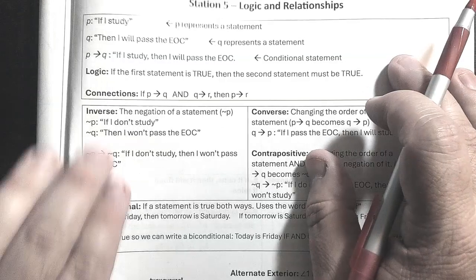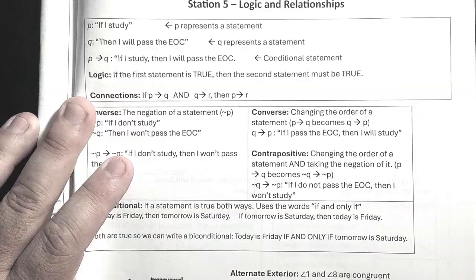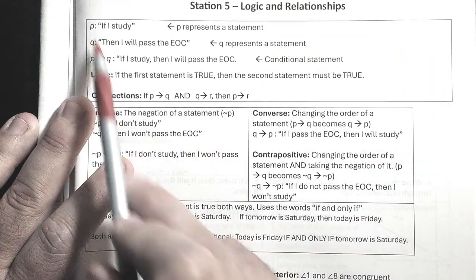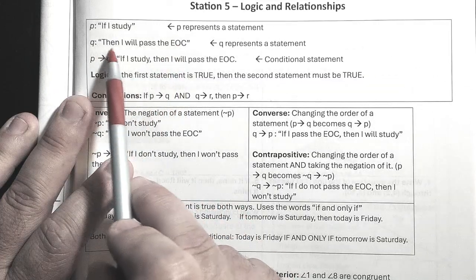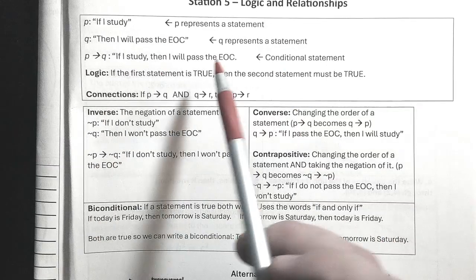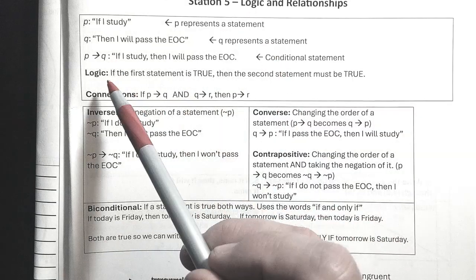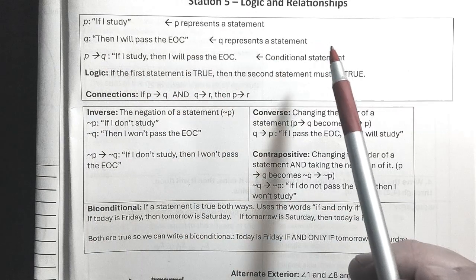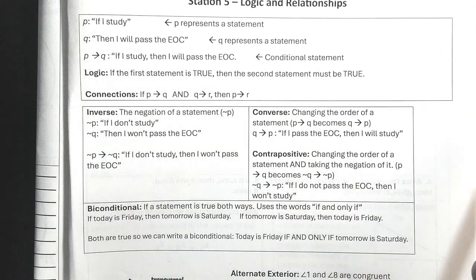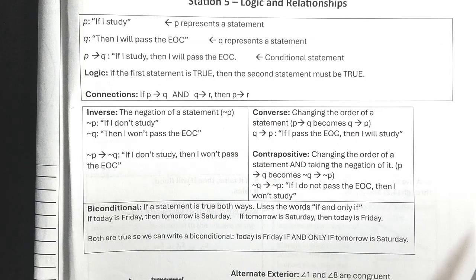All right, so we're going to start out talking about the P and Q statements. This goes back to Module 3. Anything after if is going to be your P statement, and anything after then is going to be the Q. So if I study, then I'll pass the EOC. I study is your P, and I will pass the EOC is your Q. P then Q. That is a conditional statement. So if the first statement's true, then the second statement must be true.